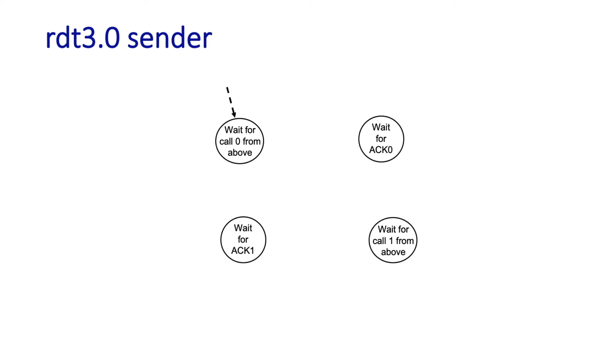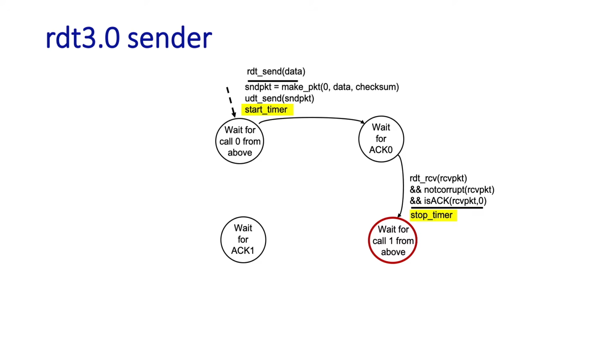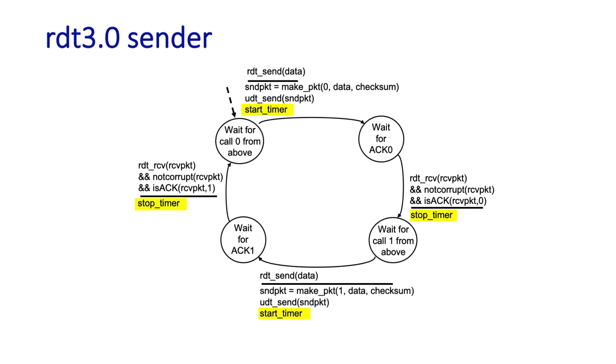Here's the finite state machine for the RDT 3.0 sender. It has the same four states as our RDT 2.1 and 2.2 senders, and the cycling among states for the case of no errors is the same as well, except that the sender starts a timer when it sends a data packet and stops the timer when it receives an acknowledgement packet. These timer operations are highlighted in yellow here.